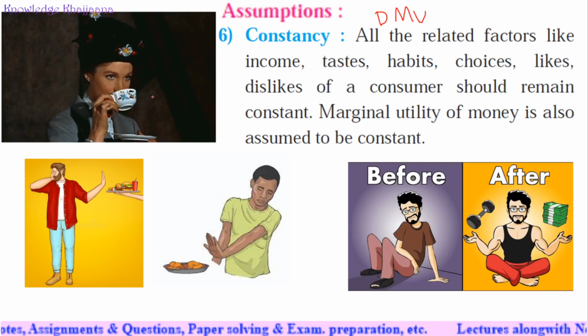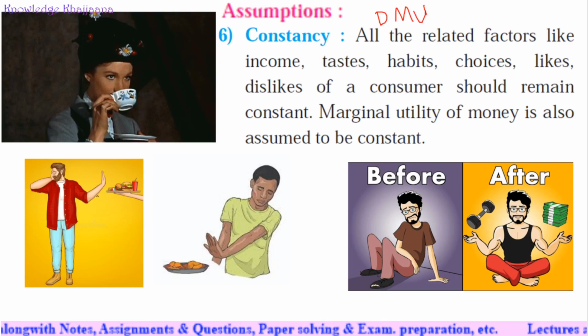If she stops drinking tea, then learning diminishing marginal utility is not possible. So it assumes that a person's taste and habits always remain the same. The utility of money is also considered to remain constant.